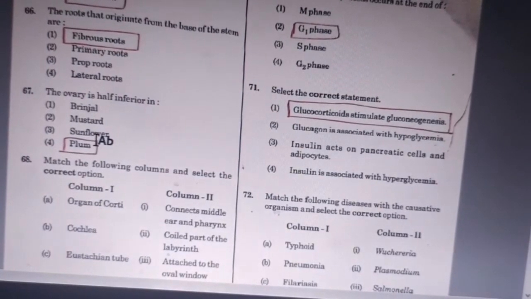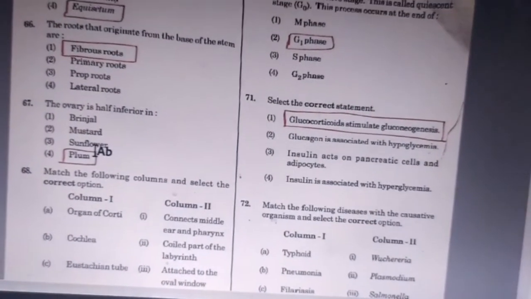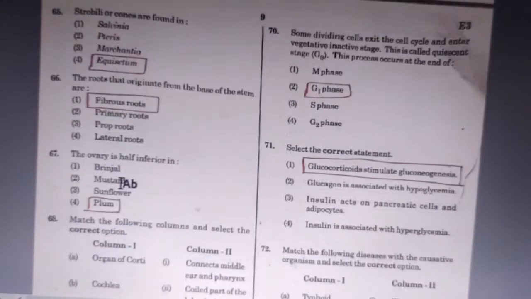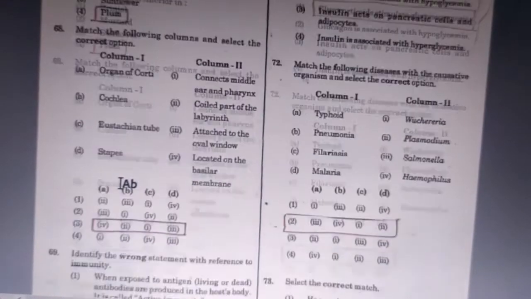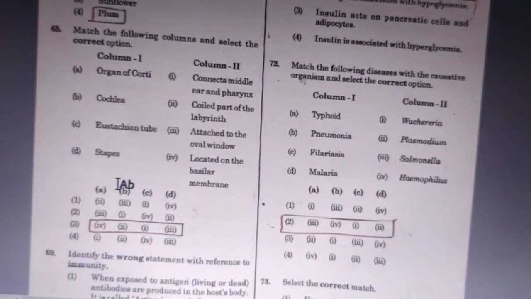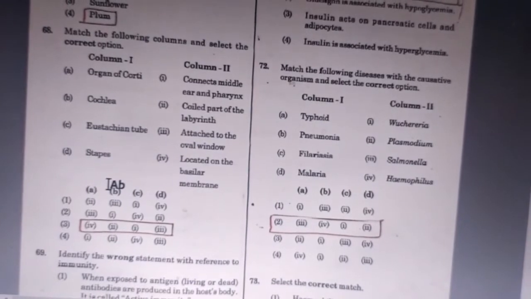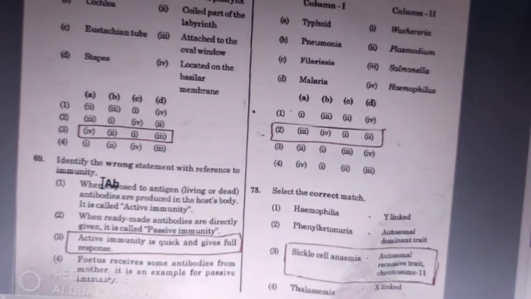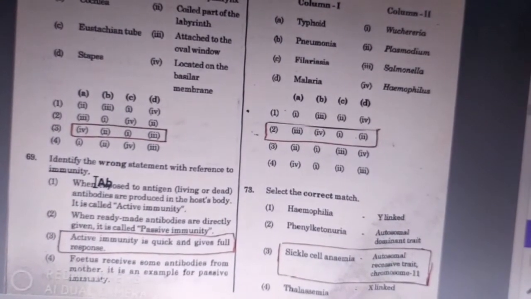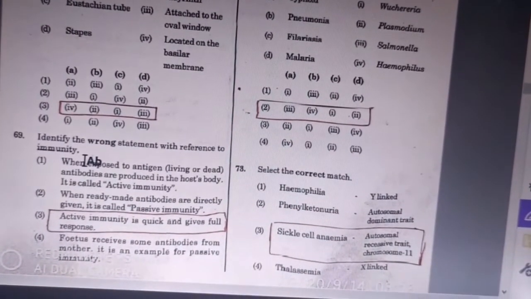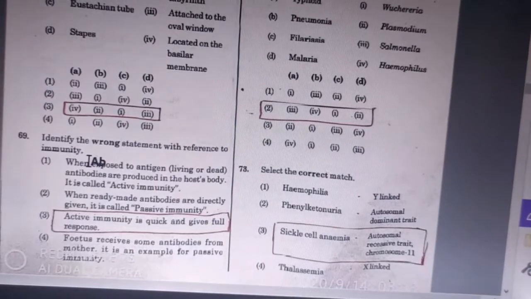Organ of Corti, cochlea, elastic tube. The answer is first one 4, 2, 1, 3. Next question 69. Identify the wrong statement with reference to immunity. Active immunity is quick and gives full response.